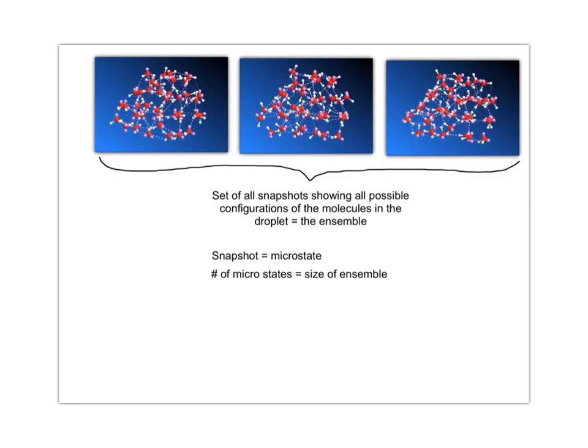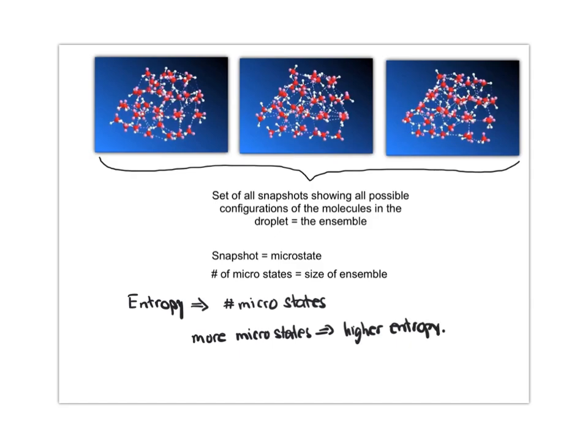One of the best physical understandings of entropy is in terms of these ensembles or microstates. The entropy of a system is related to the size of the ensemble or the number of microstates. And so more microstates in a system, the more ways that you can put that system together, leads to a higher entropy. More microstates or a larger size of the ensemble means higher, larger entropy for the system.